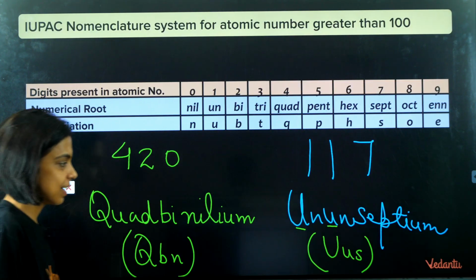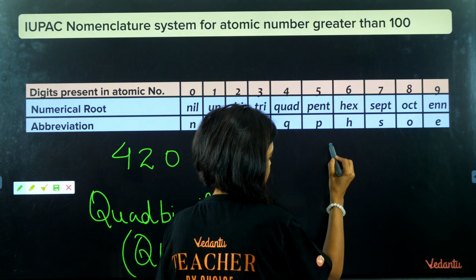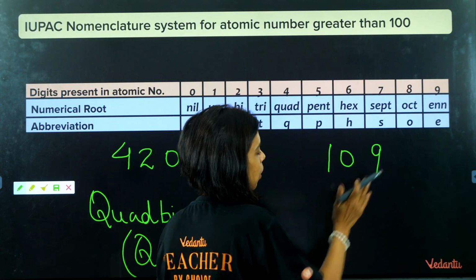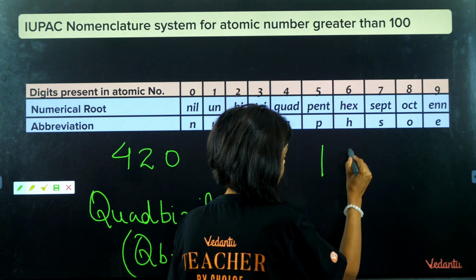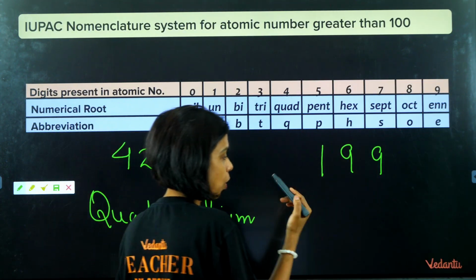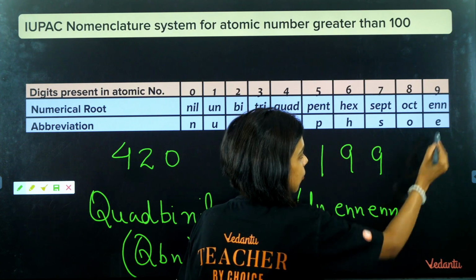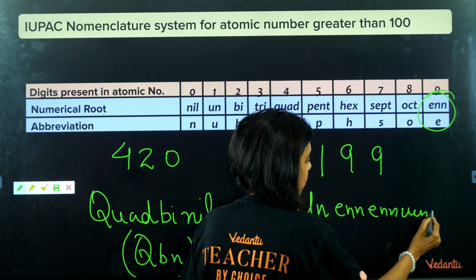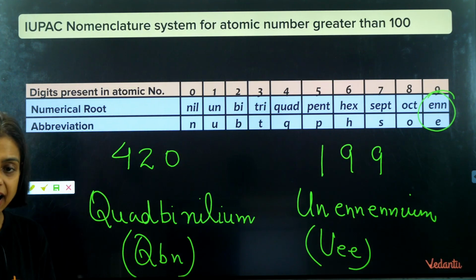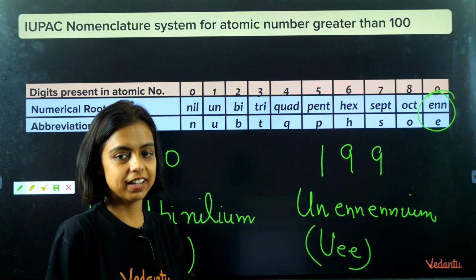Right? Yes. Okay, let's take more examples. Suppose I have an element with atomic number 119, if it is discovered in future. So we already know the name. For 1 we use un, for 9 enn, again enn, and ium. Ununennium. UUE will be its symbol. Un for 1, enn for 9, enn for 9, ium, right?